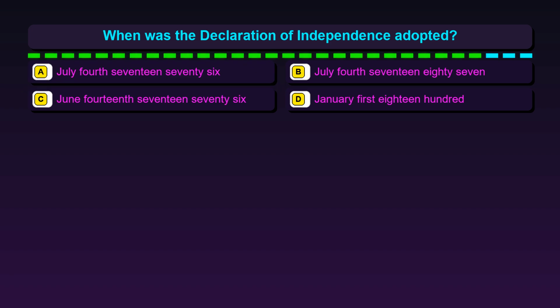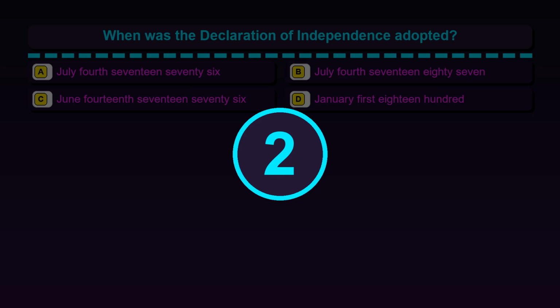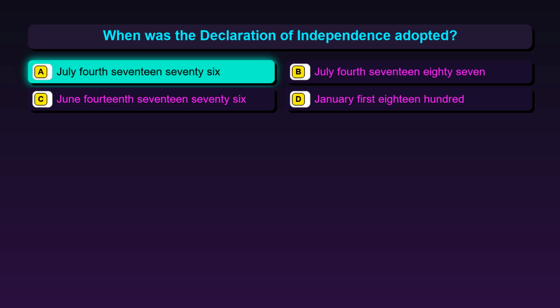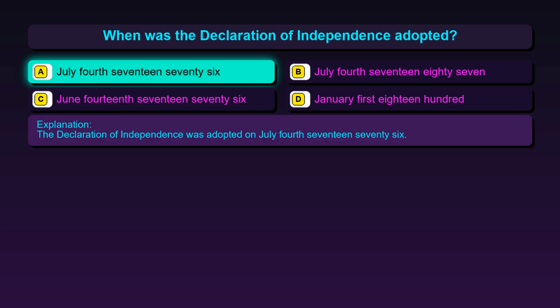Question 79. When was the Declaration of Independence adopted? Option A, July 4, 1776. Option B, July 4, 1787. Option C, June 14, 1776. Option D, January 1, 1800. The correct answer is option A, July 4, 1776. The Declaration of Independence was adopted on July 4, 1776.